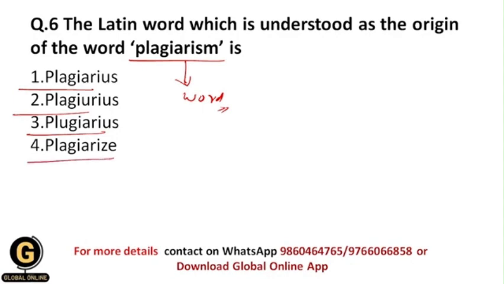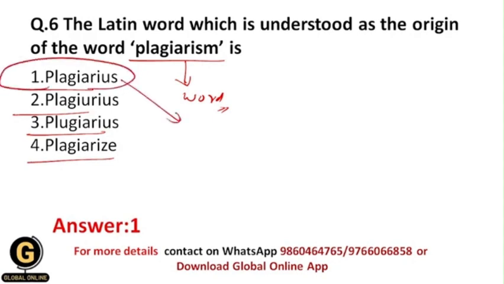So students, the correct answer for this is 1, that is plagiarius. Plagiarius is the Latin word, and the origin of the word plagiarism is plagiarius, which is a Latin word.